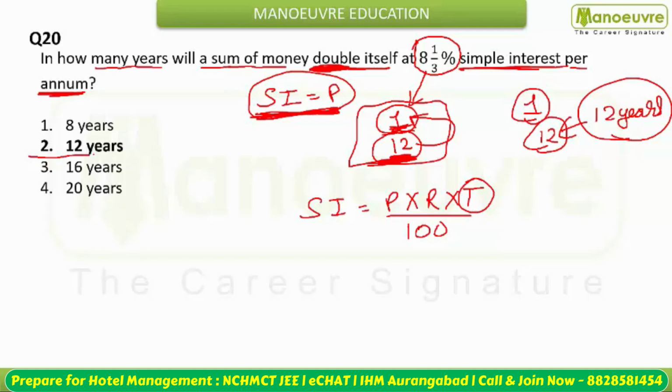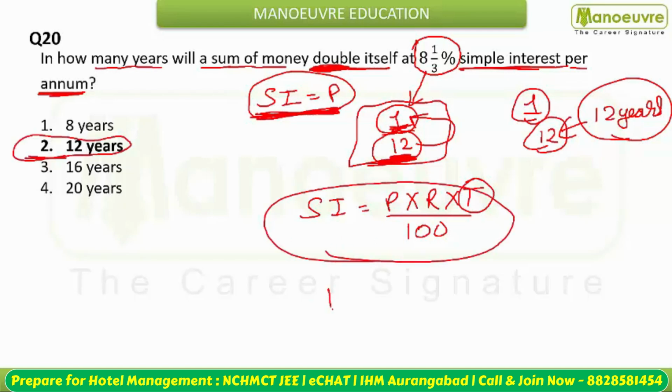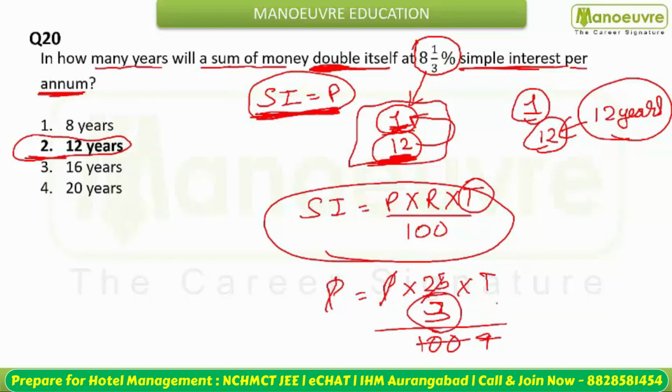Okay, so option number 2 is going to be your answer here. You can calculate with the option also. This is going to be P equals P into 8 1/3, which can be written as 25/3, into time you need to calculate, by 100. Okay, P से P cancel हो जाएगा. This will become 4. 3 into 4 is what? This is 12. So multiply करेंगे, you will get the same answer. But अगर आपको fraction याद है बच्चों क्लास में करवाया, so you can easily answer.